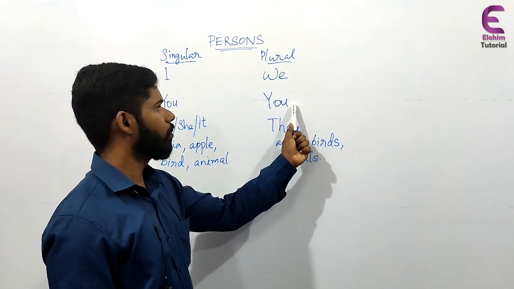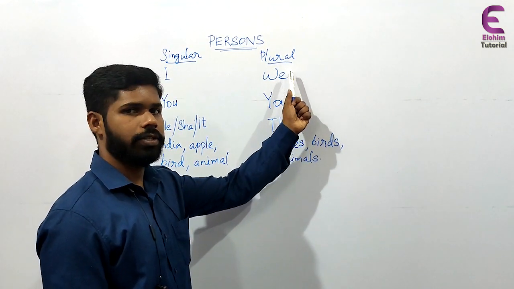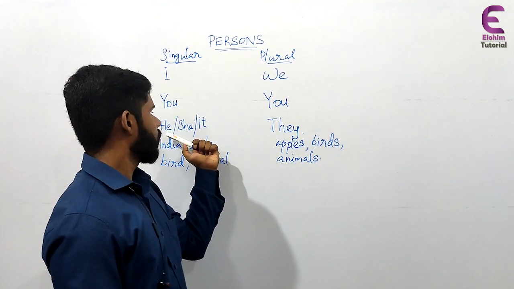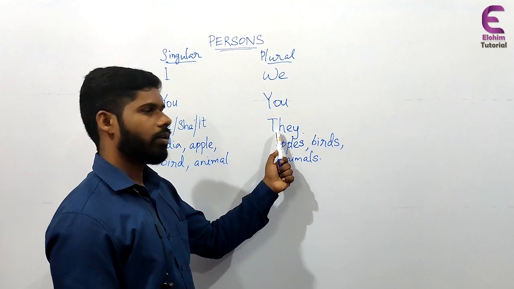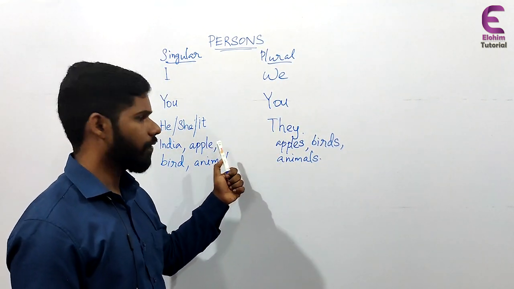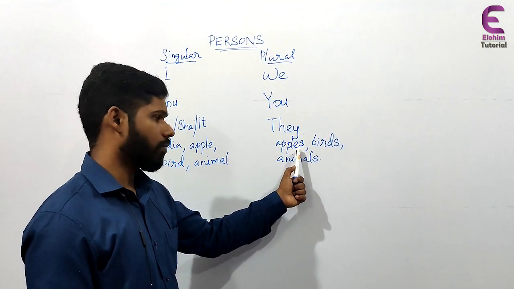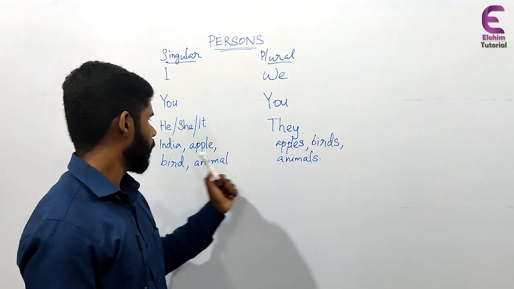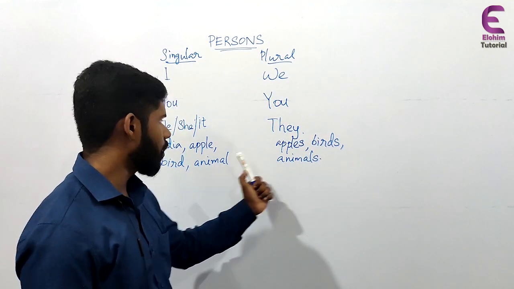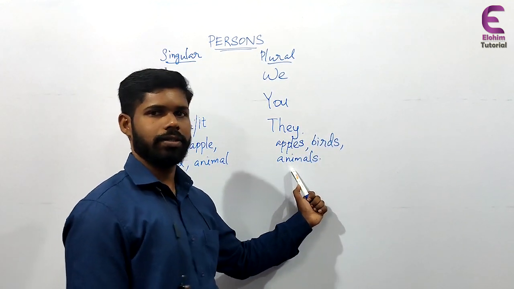We and you are the plurals of first and second persons, and for the third person plural, if he, she, or it, then it will be they. Then if the name of any fruit, there will be plural nouns for that. Then if it is a bird, then birds. If it is an animal, then it will be animals.